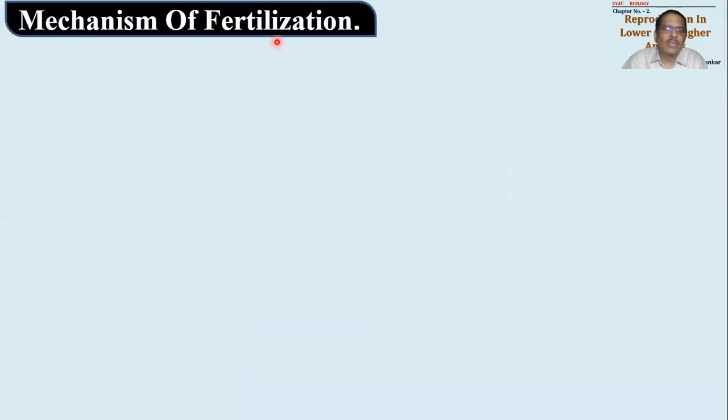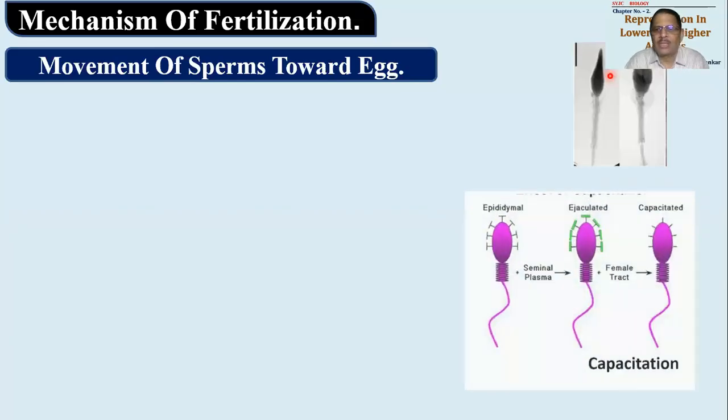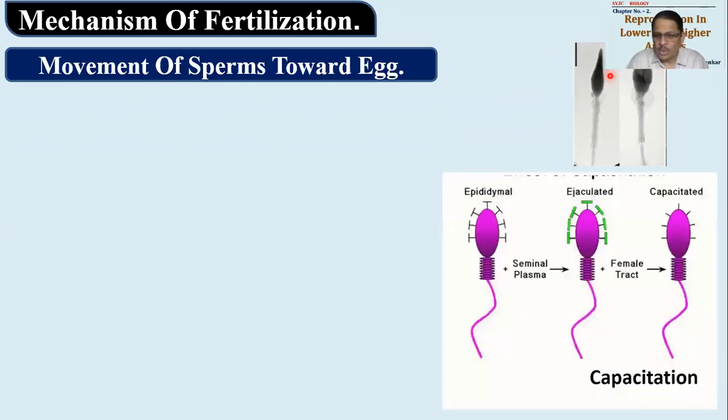Now, after considering the conditions of fertilization, we have to understand the mechanism of fertilization. Is the mechanism easy? Does fertilization happen immediately? No, even that is not easy. It has certain stages. So the mechanism of fertilization involves many stages, of which the first is called movement of sperm towards the egg. Now how will this be done? You can see here the sperm with the acrosome and the popped up acrosome. We'll be delivering all this kind of information over here. So what is happening?